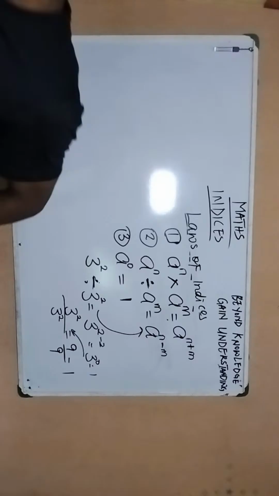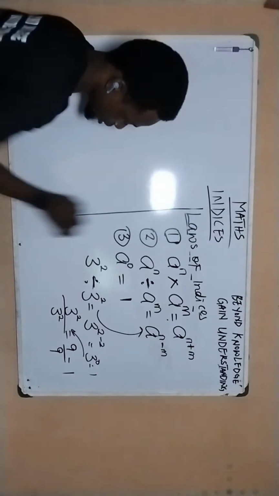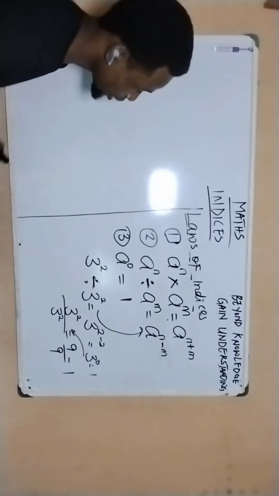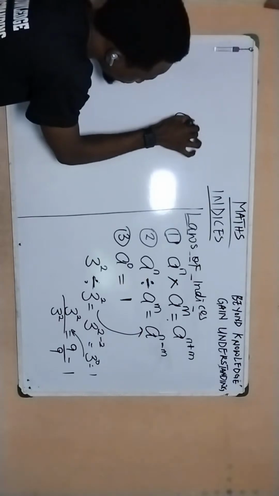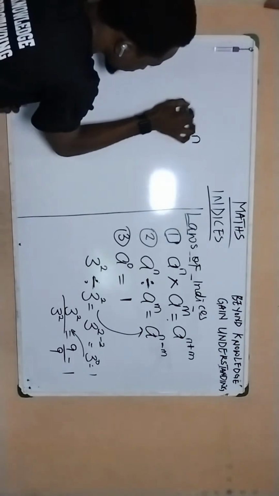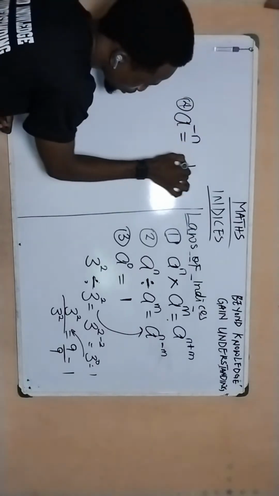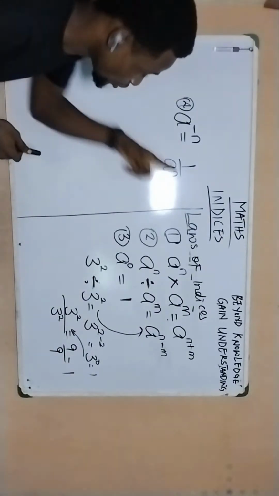So the next law is the law of inverse. What it simply means is, if we have a to the power of minus n, this is the fourth law, it is the same thing as what? 1 over a to the power of n. So this is another way of representing it.